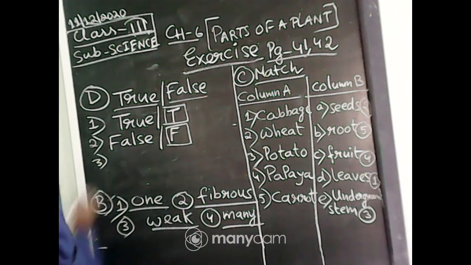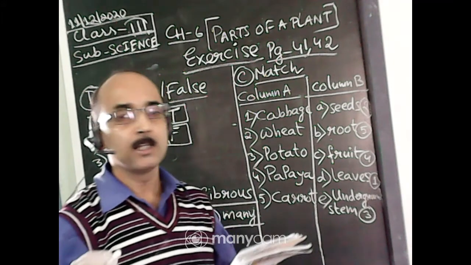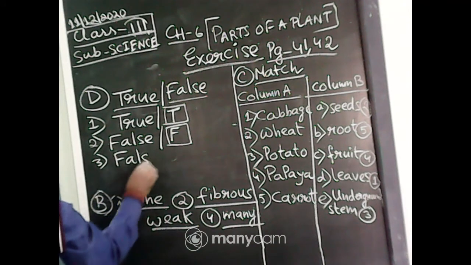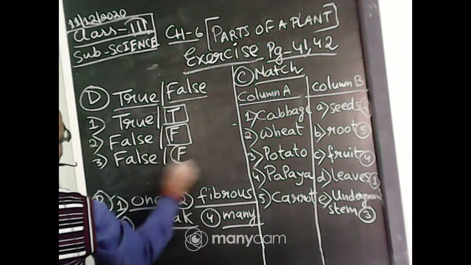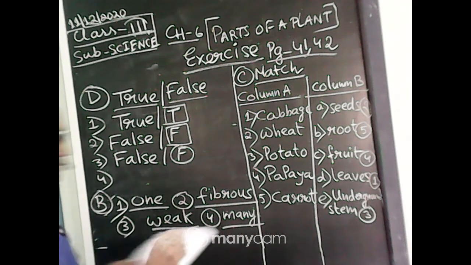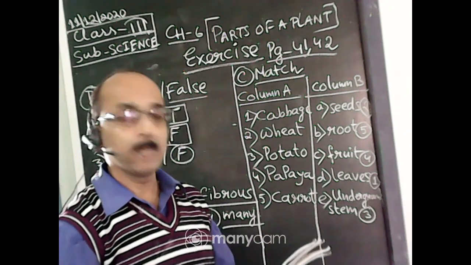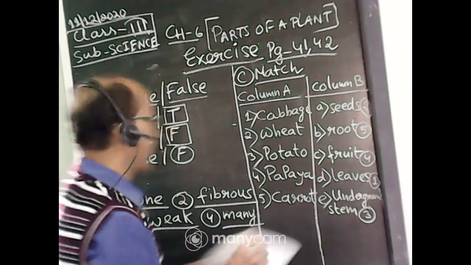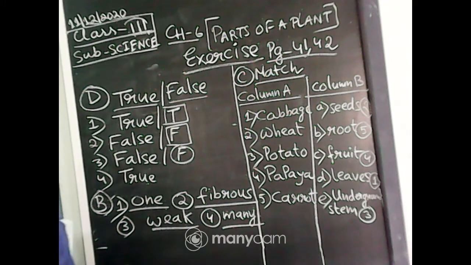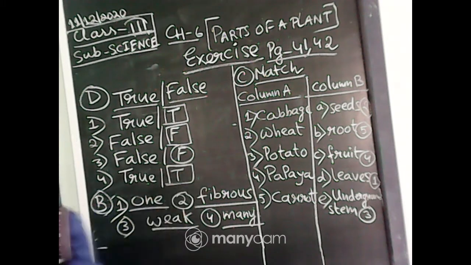Number 3. Flowers change into seeds. It is false, so I'll write false or F. Number 4. The stem keeps the plant straight and upright. Yes, it is true. So I'll write here T.